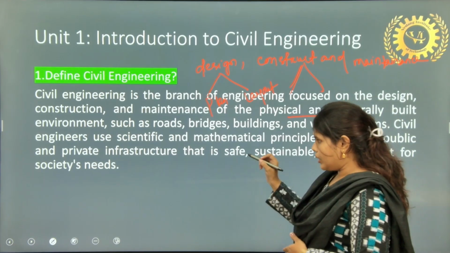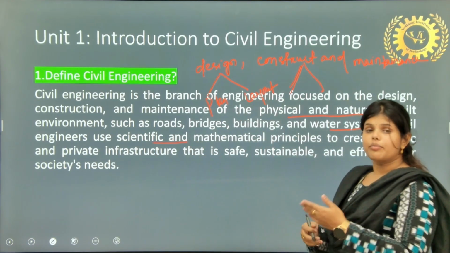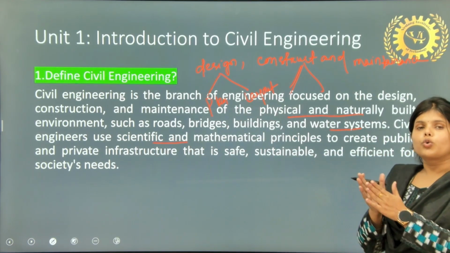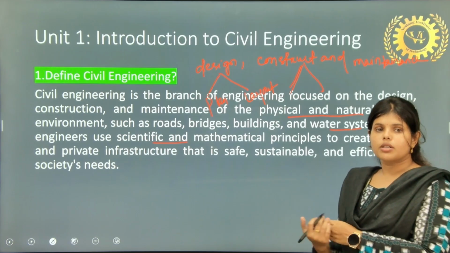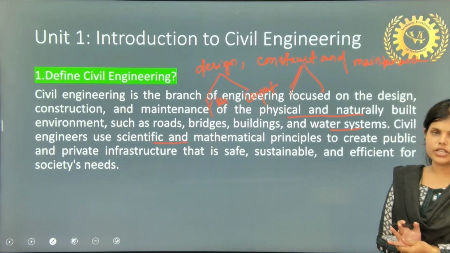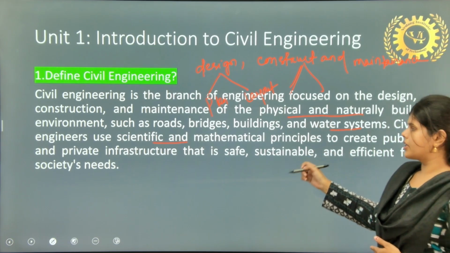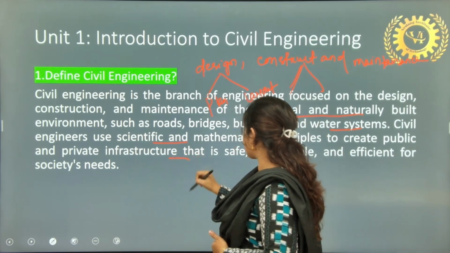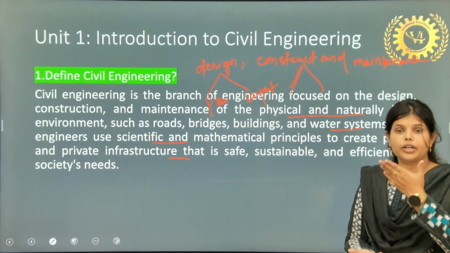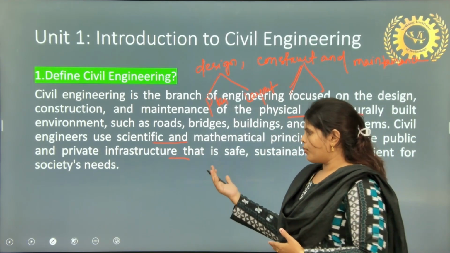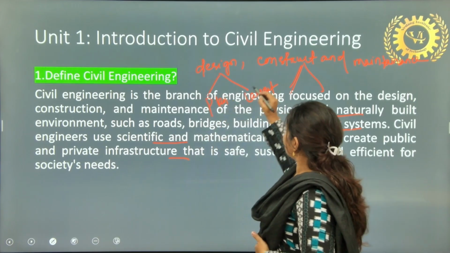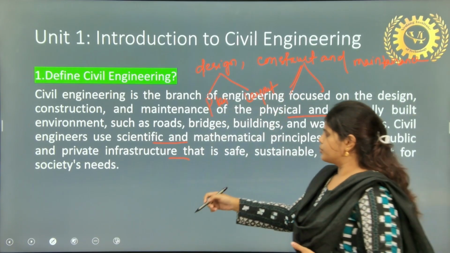So they use scientific and mathematical principles to create or to innovate some public and private infrastructures. What will be beneficial for public or private infrastructure? That will be safe, that will be sustainable for the public. So you will have 3 points and you need to write those.